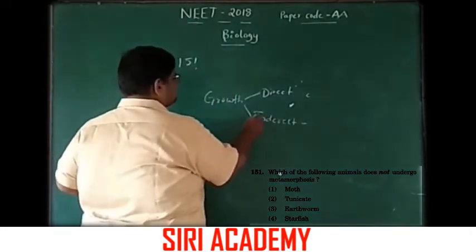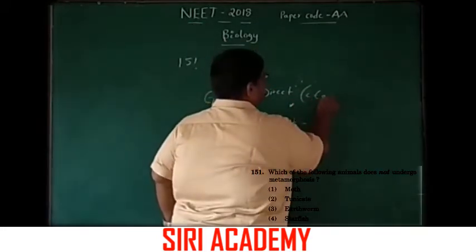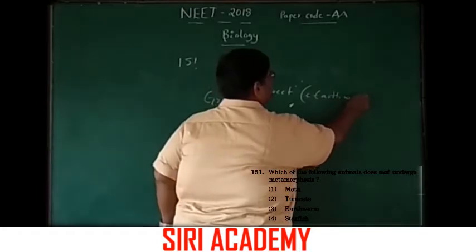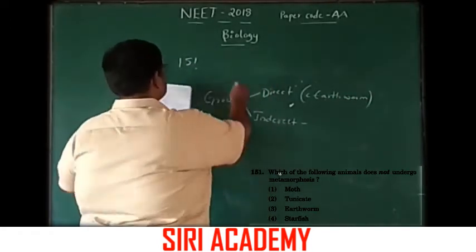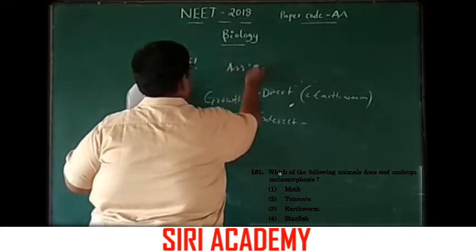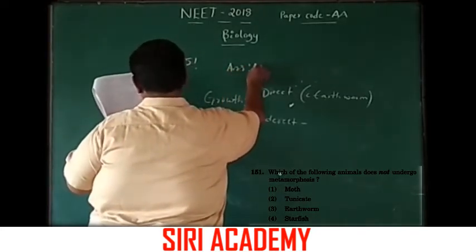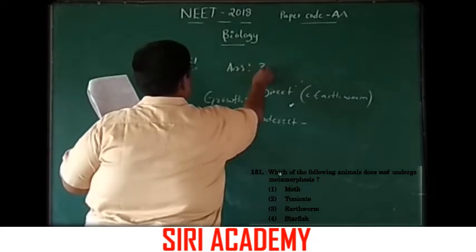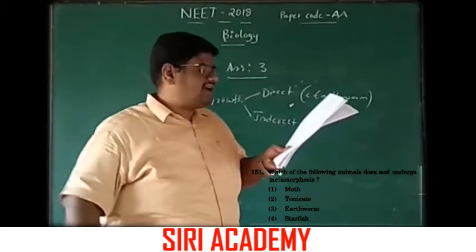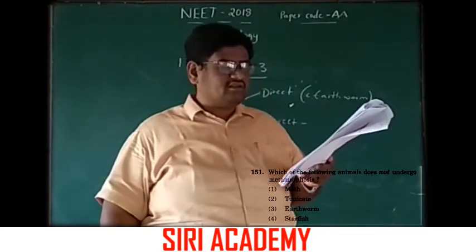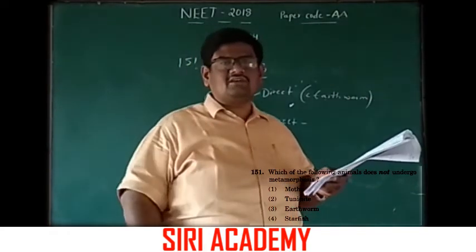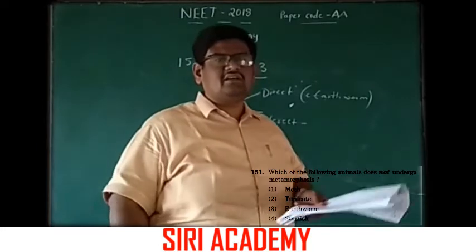Earthworm is an example for direct growth. There is no metamorphosis. Here the answer is option 3, we do not observe metamorphosis in earthworm. Remaining all these three undergo metamorphosis, indirect growth. They do not appear directly like their parent.